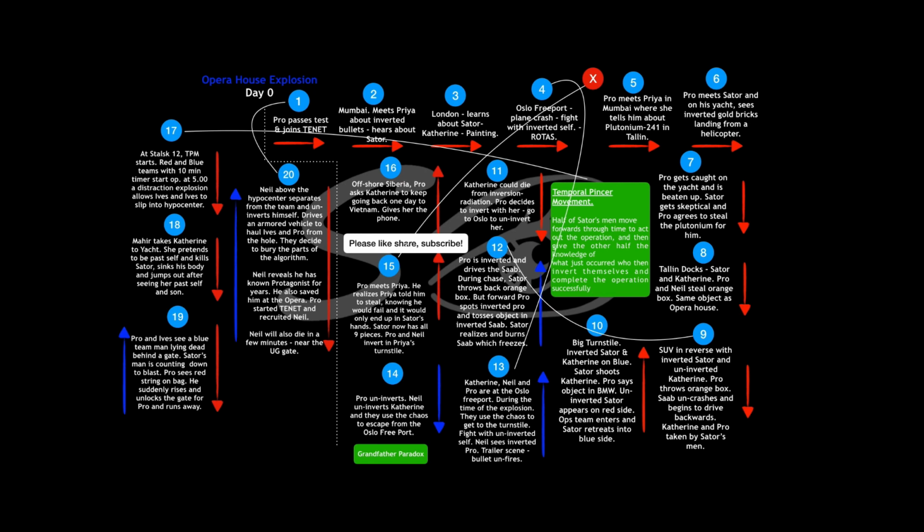But during the conversation, Neil reveals that Tenet is actually an organization started by protagonist in the future, and he was recruited by protagonist himself, and he was the one who saved him at the opera house, and he was the one who actually opened the gate, and he died for him. It is also revealed that he would die in a few minutes. So that's how amazingly this story goes. So basically everything is done by protagonist, but we are shown from a perspective that protagonist knows nothing.